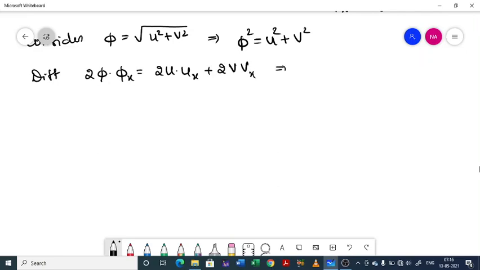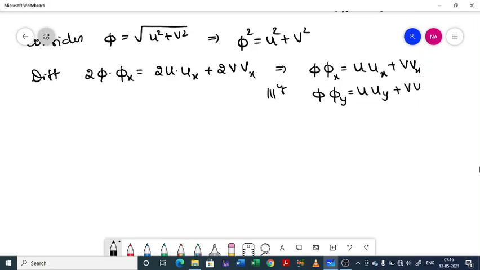So cancelling 2 on both sides, phi into phi x equal to u ux plus v vx. Similarly, you can check that phi into phi y equal to u uy plus v vy. Call these 1 and 2. Let us square and add.